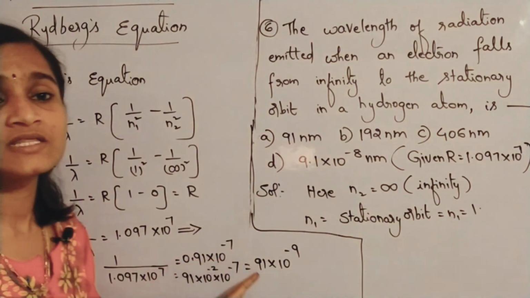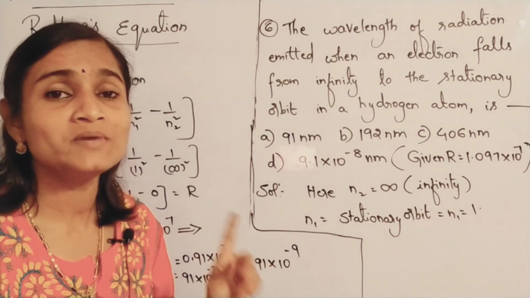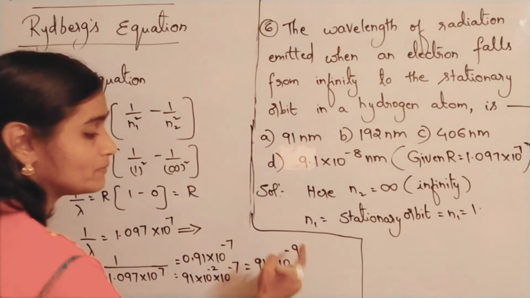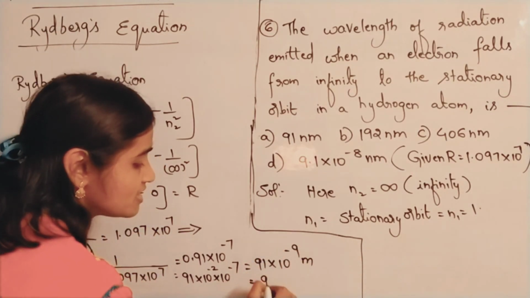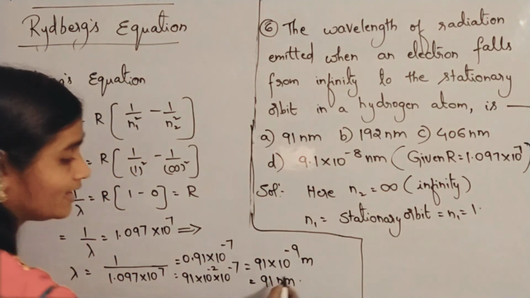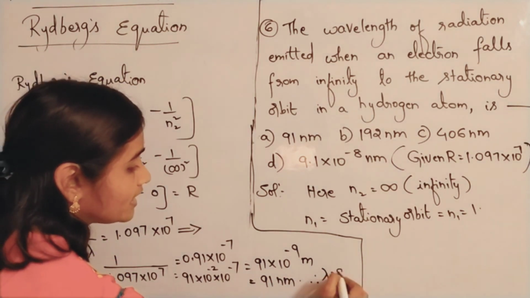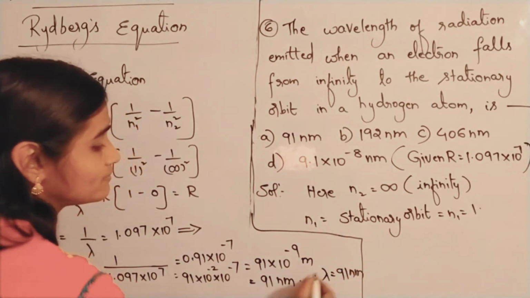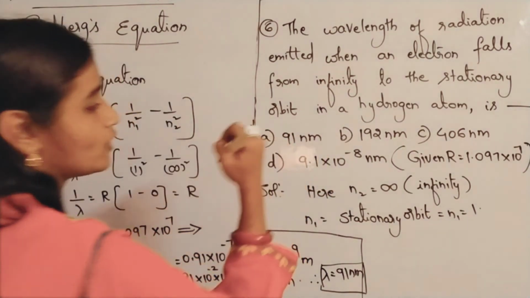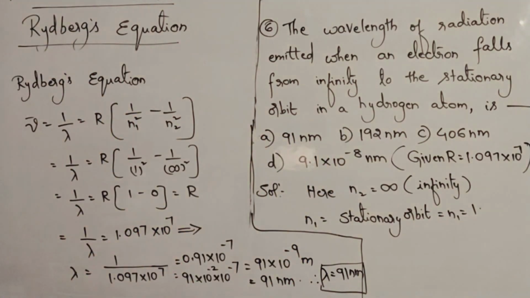Just now I told you 1 nanometer is 10 power minus 9 meters. So 91 into 10 power minus 9 meters means 91 nanometers only. Therefore, lambda value is 91 nanometers. So what will be the option? Option A. Okay, the answer is A.